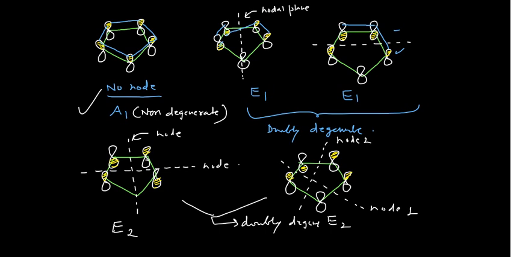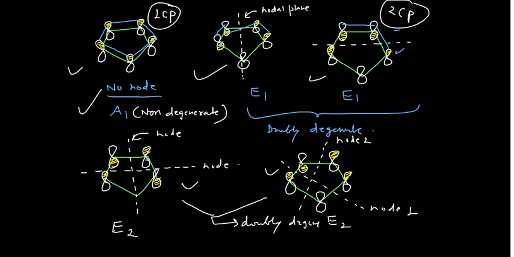So why is this very important? See, I have shown this for only one Cp ring. Say now, for example, if you have another Cp ring, a second Cp ring, what can happen? All 5 orbitals of one Cp ring can combine with the 5 orbitals of the other Cp ring by using the linear combination of atomic orbitals method.